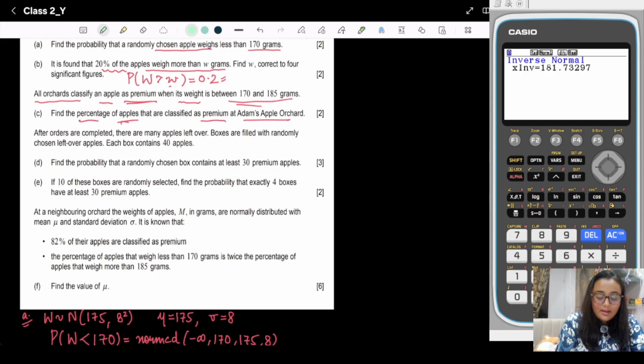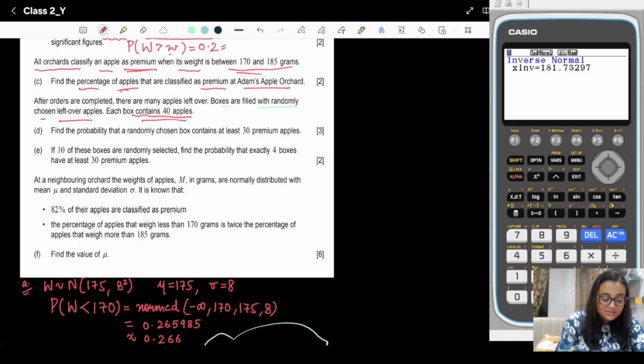After orders are completed, there are many apples left over. Boxes are filled with randomly chosen leftover apples. Each box contains 40 apples. Now they have given you a fixed number of apples, 40.